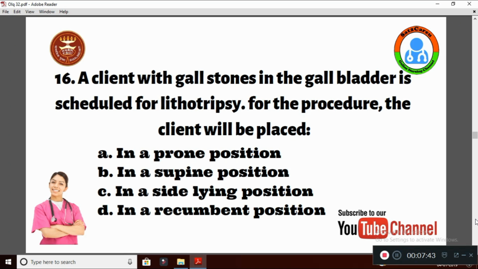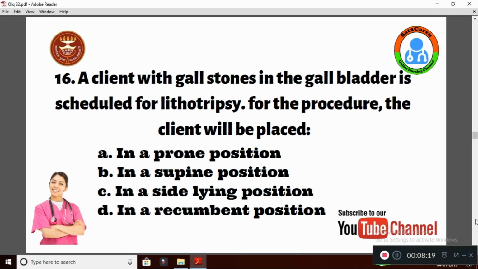Question number 16. A client with gallstones in the gallbladder is scheduled for lithotripsy. For this procedure, the client will be placed in option A, in a prone position, option B, in a supine position, C, in a side lying position, D, in a recumbent position. Dear subscribers, this question we discussed in our WhatsApp group. Many of you have written in a supine position. Option B is the correct answer.